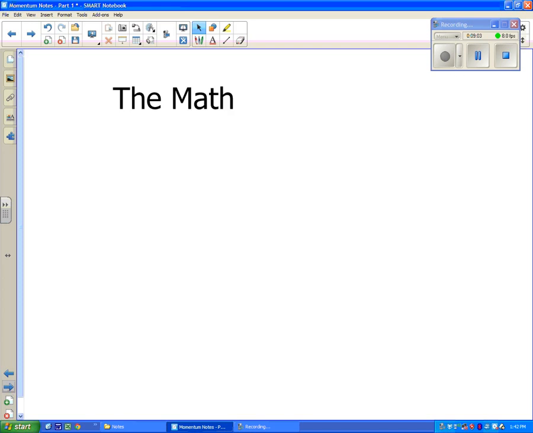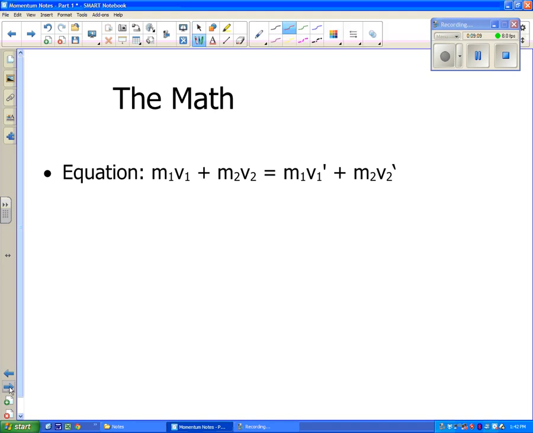And we use this for this math equation. What this is basically saying is this is for 2 objects colliding. This one is the momentum of the first object before it hits. This is the momentum of the second object before it hits. So this is the before side, and it must equal the after side. So this is the first object after it hits, and the second object after it hits. So the momentum before equals the momentum after. All right? And we did say this equation can change.